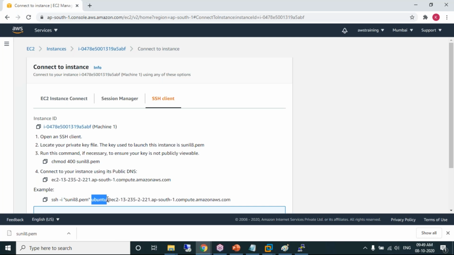So we need to log in with the Ubuntu user, and whenever you want, you can switch from the Ubuntu user to the root user, whatever you want. Okay.